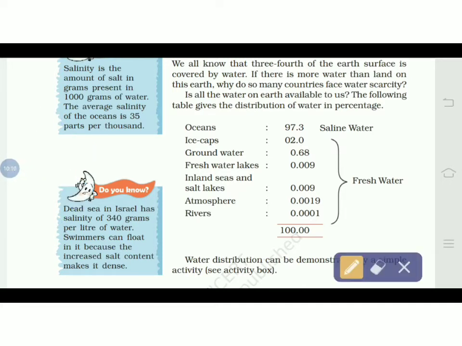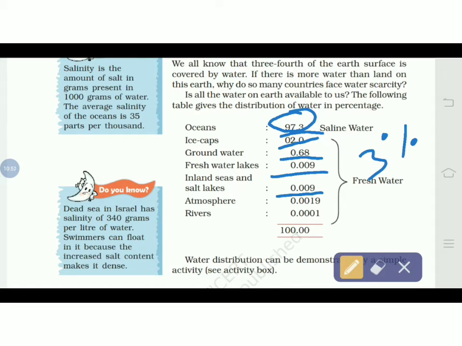Ocean is having 97.3%. This is salty water, so we have 97.3% salty water. Now next, what is left? Only 2.7%. Out of this, 2% is ice cap. The fresh water you can see is in ice caps, glaciers. Groundwater we are having 0.68%. Freshwater lakes we are having 0.009%. Inland seas and salt lakes we are having 0.009% again.